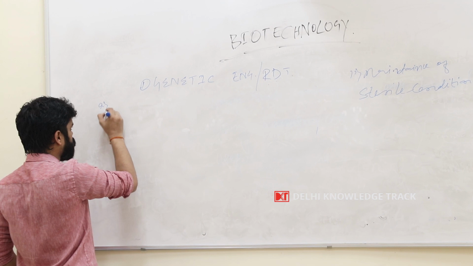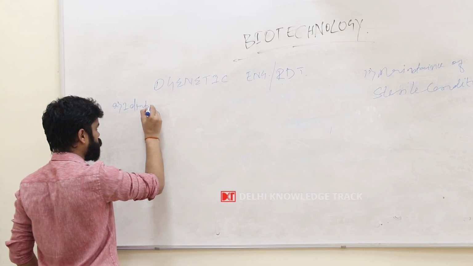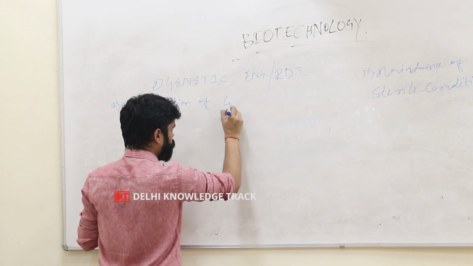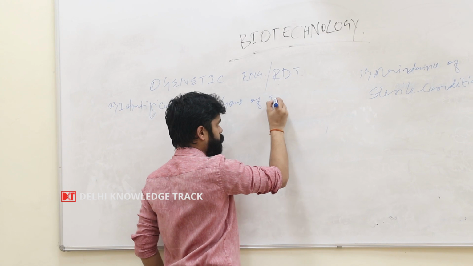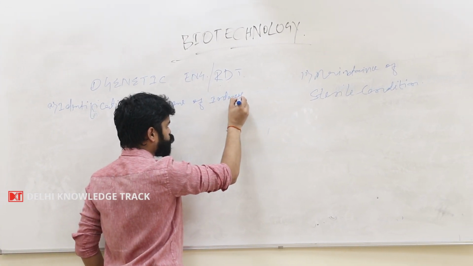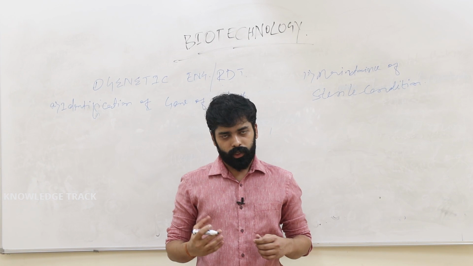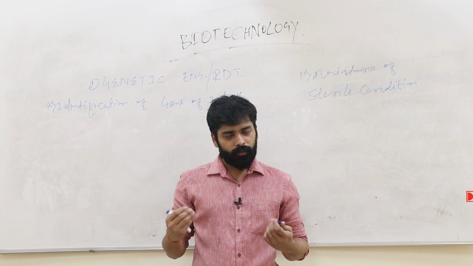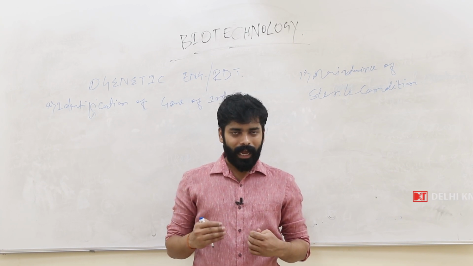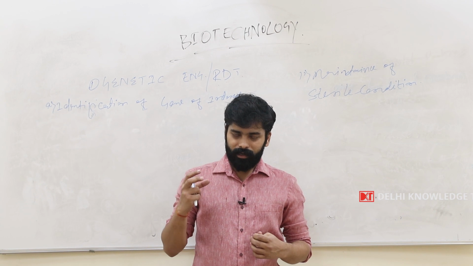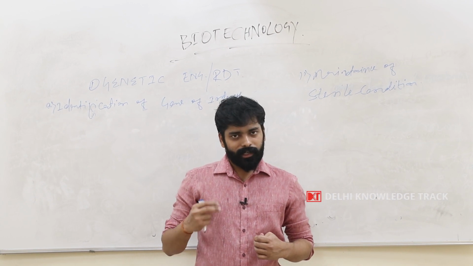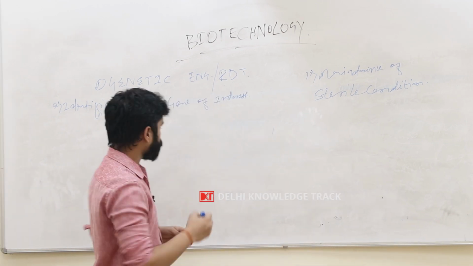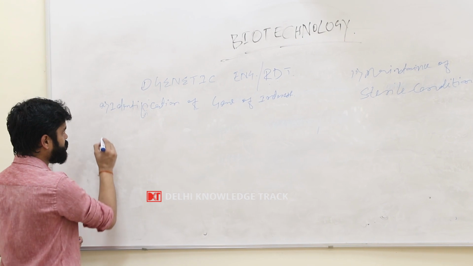First is identification of the gene of interest. So first we should have an idea of what we want to produce by using the biotechnological approach. Suppose we have a diabetic condition. So the gene of interest for us will be the insulin gene, and the product that we are synthesizing is the insulin hormone. So first is the identification of the gene of interest.